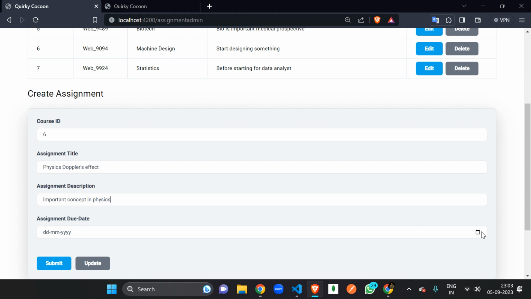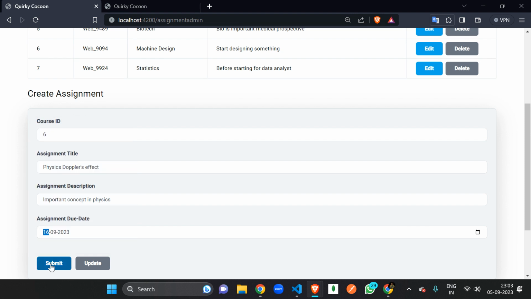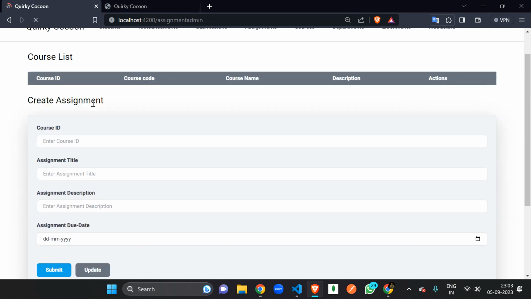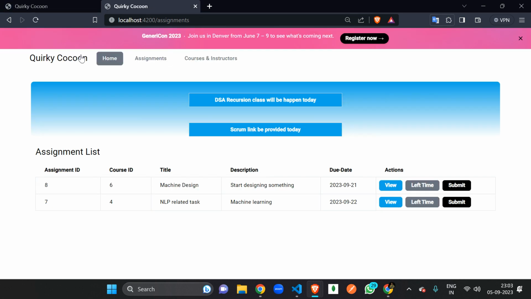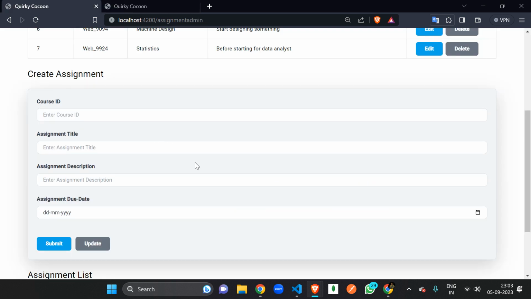And the due date of this assignment, let's say we want the students to submit by the 16th of September, and just press enter, 16. And yes, our assignment is created now, right? Our assignment is created, and let's see if we will be able to see this on the screen or not. Just refresh it, and you can see the assignment is created and can be seen by the student also, right? Means this is working completely fine.